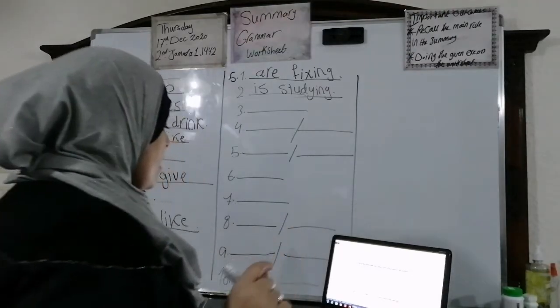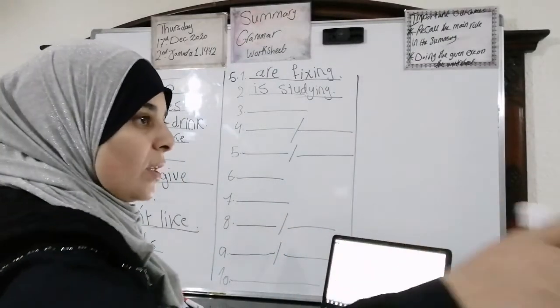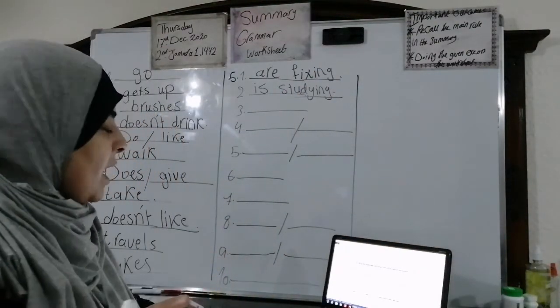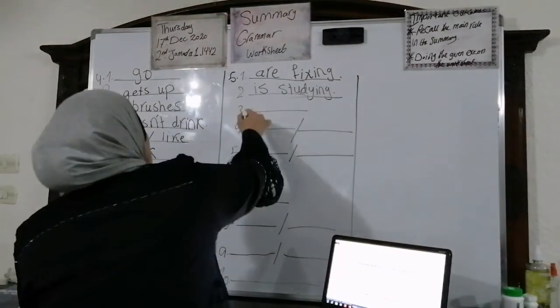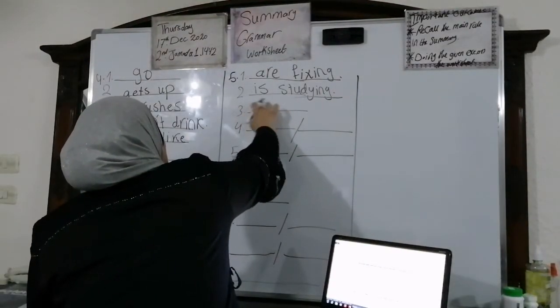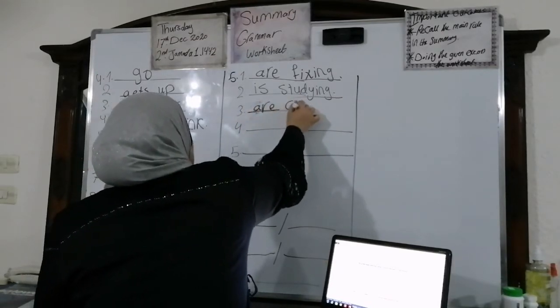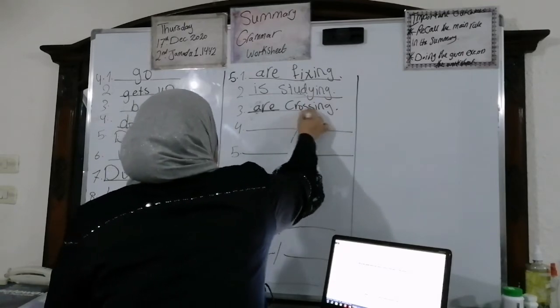Okay? Number 3. Slow down. People are crossing the street. Look. What's wrong with the street? Excellent. What do you say? People is crossing or people are crossing? What do you think? Of course, people are crossing the street. Okay? People are crossing the street.